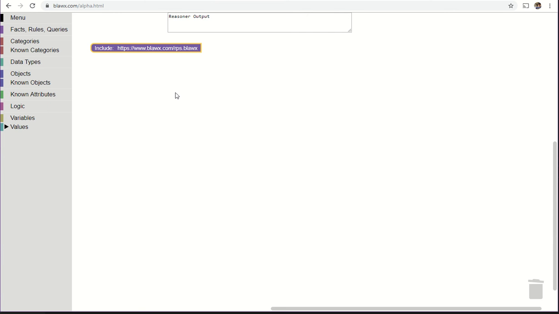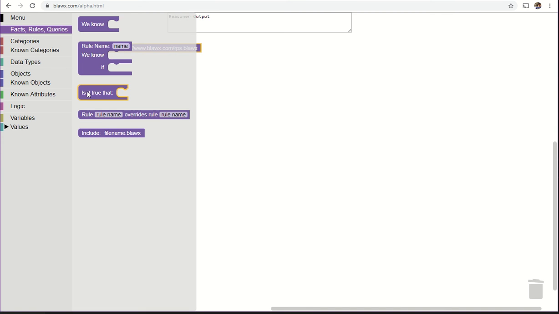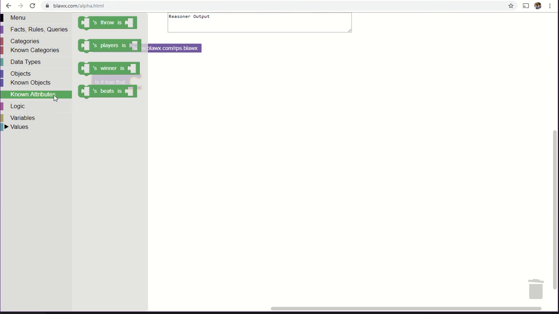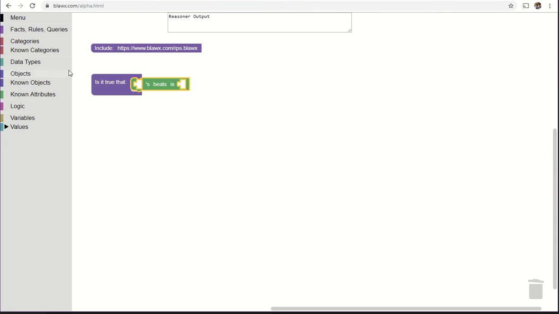Now, one of the things that you might want to do with rules that someone else has encoded is you might want to ask questions about those rules. So, for example, you might want to ask, is it true that rock beats paper? You could do that like this.